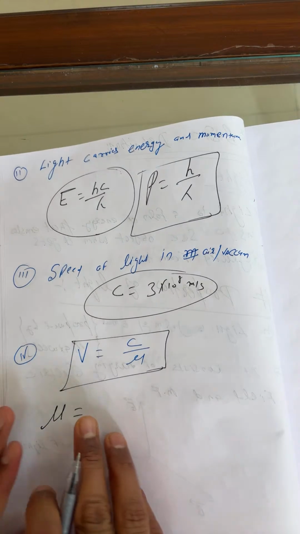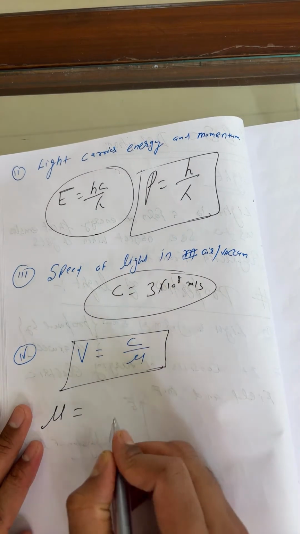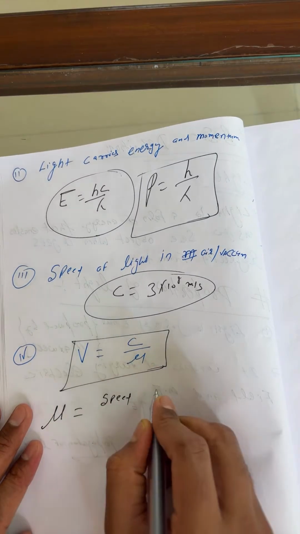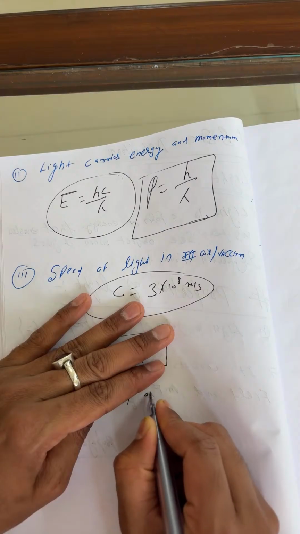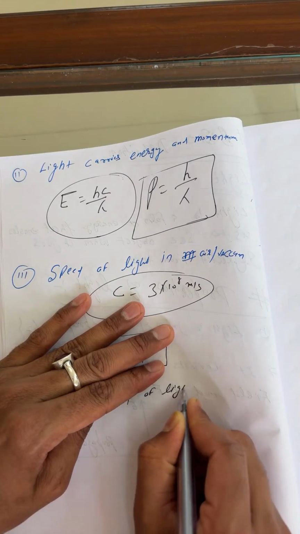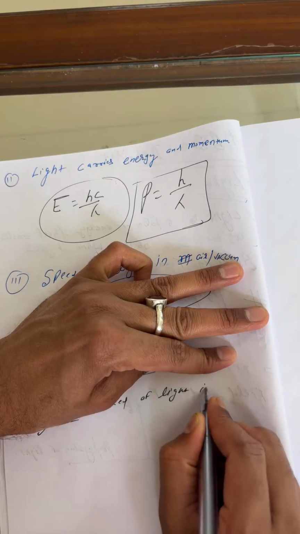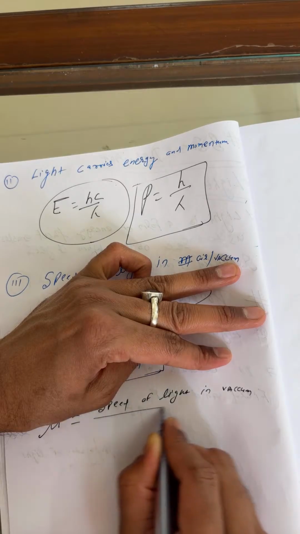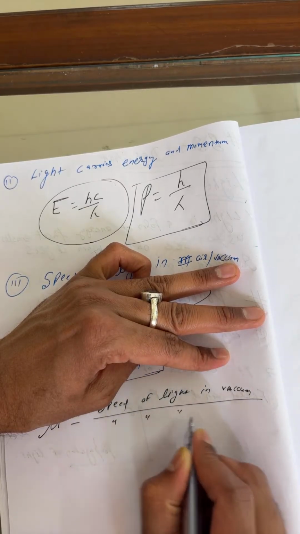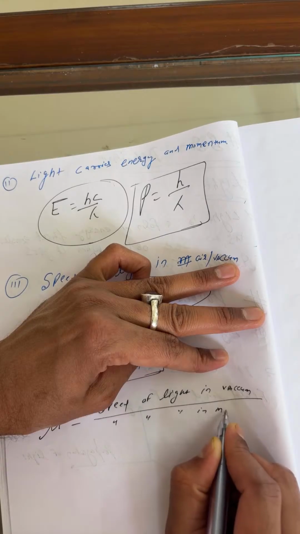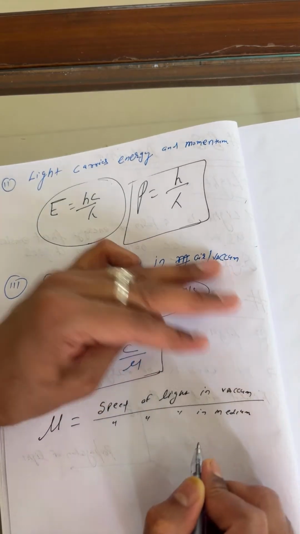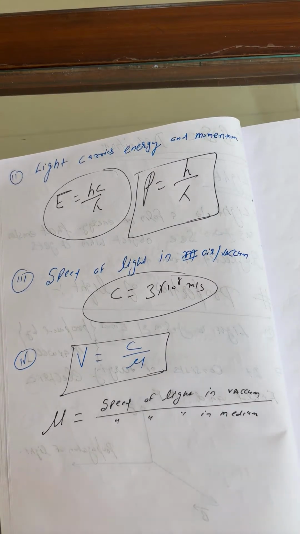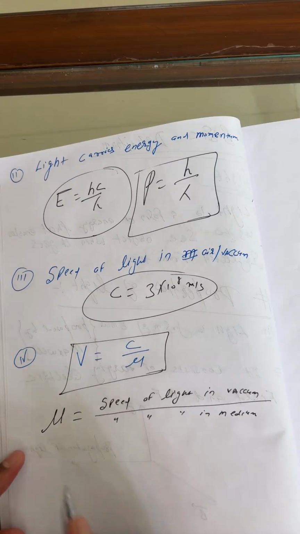I'll discuss more about this quantity later. Just now, you can write mu is equal to speed of light in vacuum upon speed of light in medium. Speed of light in medium, right? Okay. Now this is point number 4.